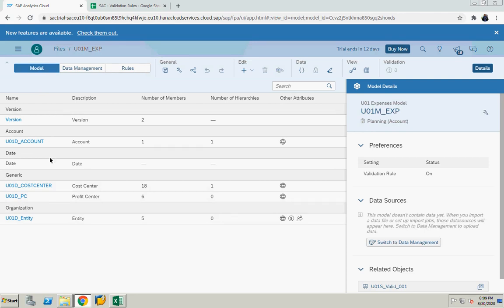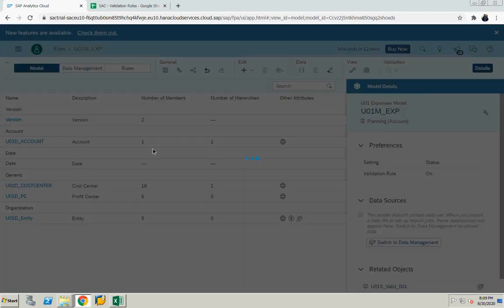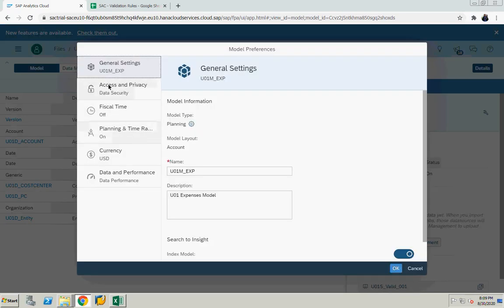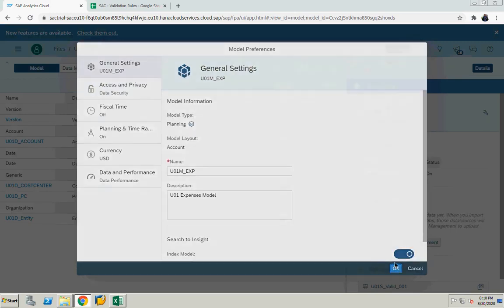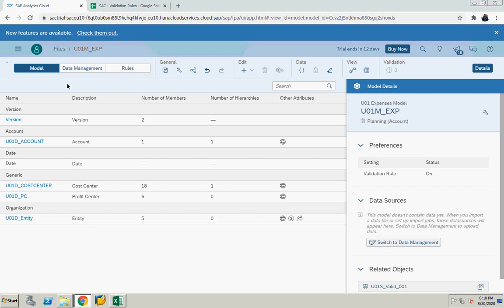Now, we have to activate validation rules at model level. Click here under General, Model Preferences, go to Access and Privacy. Here you have to activate the validation rule. Once you activate this, next to Data Management you will get one button called Rules. So click on Rules.